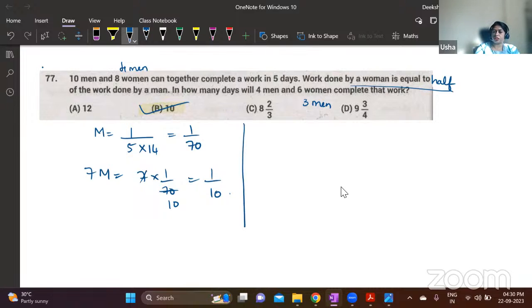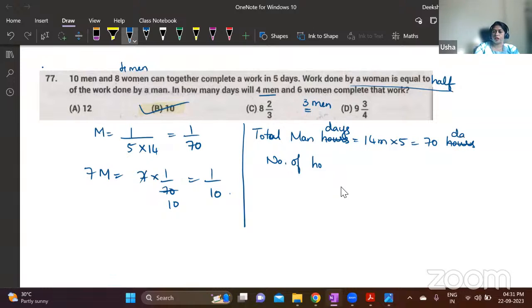14 men are working for 5 days. So total man hours required is how many men are working? 14 men. And how many days they're working? 5 days. So total man hours is 70 hours. So effectively 70 hours of work needs to be done. If this work needs to be done by 7 men, so number of days, sorry, this is total man days. So number of days required will be, this 70 days should be the total.